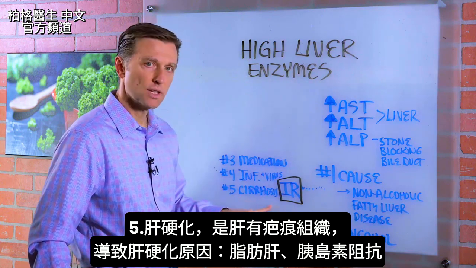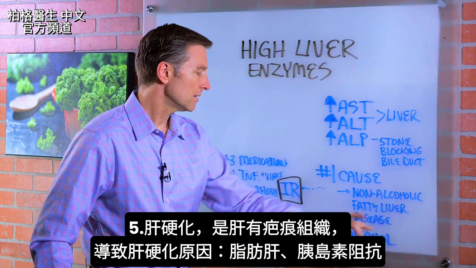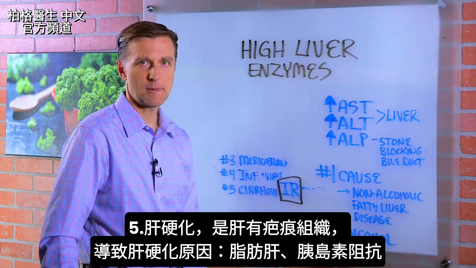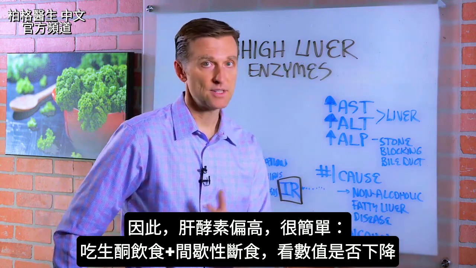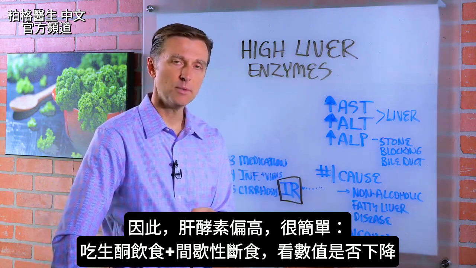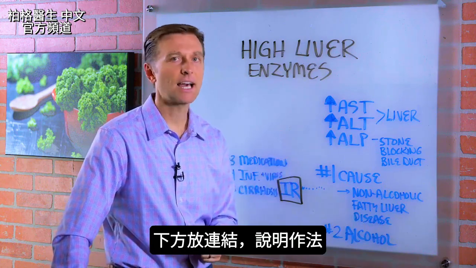Number five, cirrhosis. That's scar tissue of the liver. But of course, what causes cirrhosis is a fatty liver and insulin resistance. So if you have high liver enzymes, this is what I would recommend. Very simple. Do the keto, intermittent fasting program, and see if they don't come down. I put a link down below of exactly how to do it.